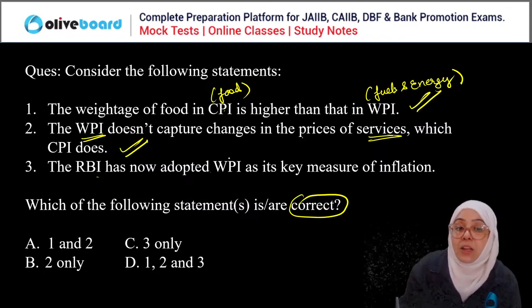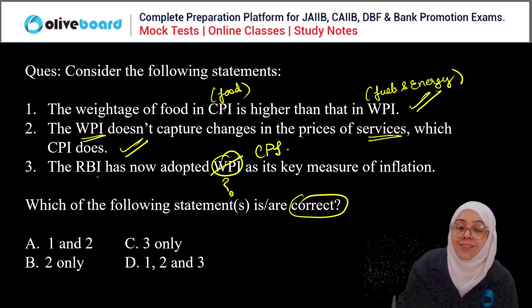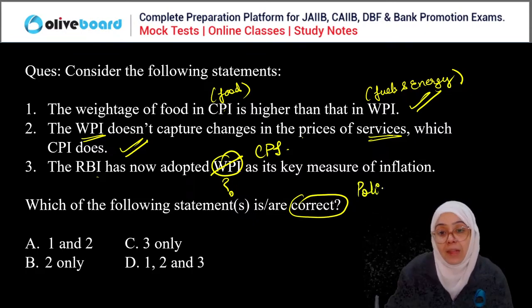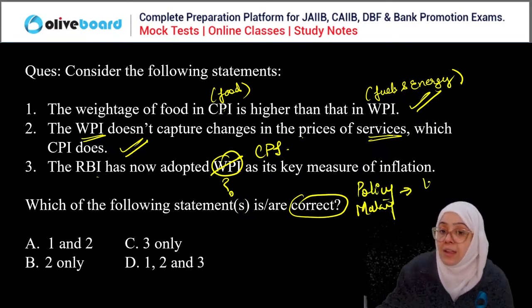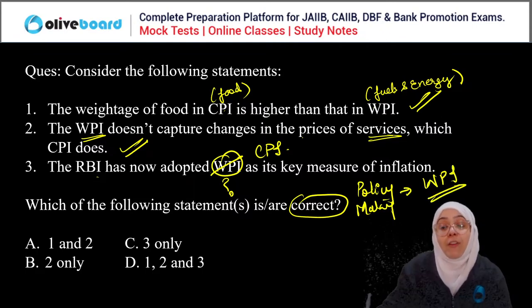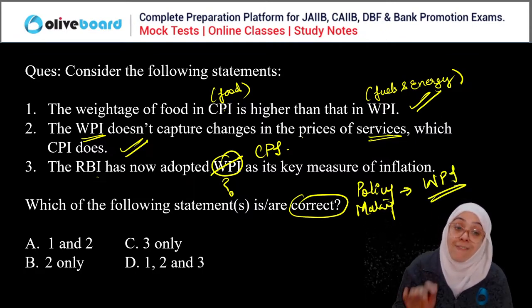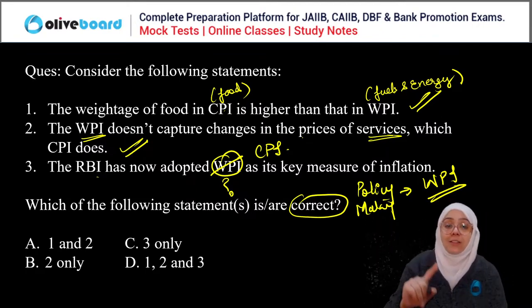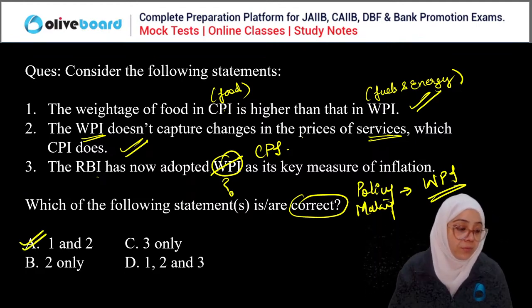Third, RBI has adopted WPI as the key measure of inflation. No, CPI is the key measure of inflation. If we talk about policy making, then WPI you can answer. So which inflation is used for policy making? WPI. Which inflation is the key measure which RBI has adopted? CPI. So the correct answer is A. Only the first and second are correct statements. Okay, done.